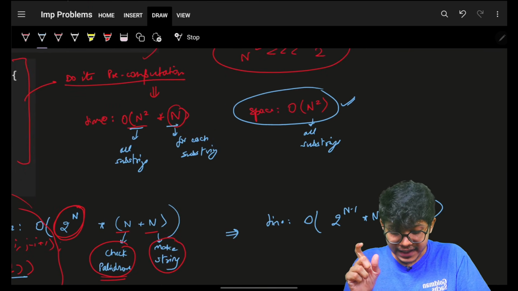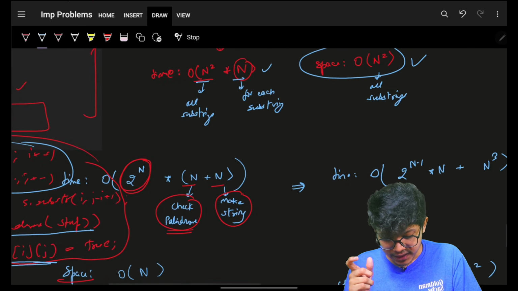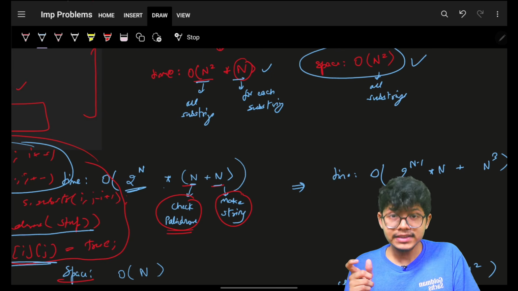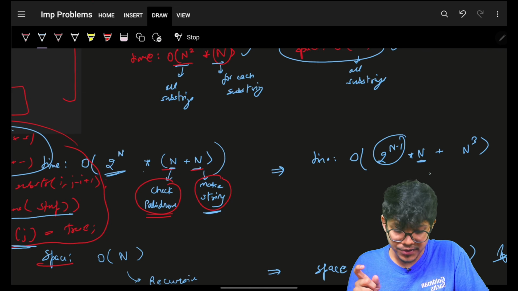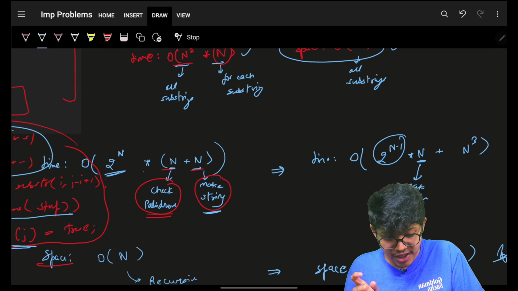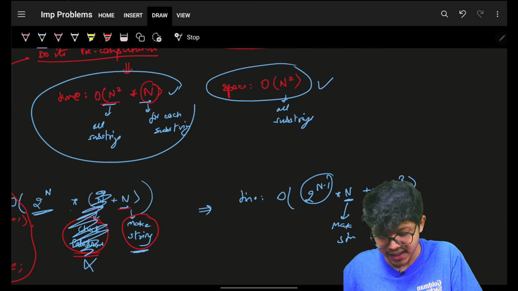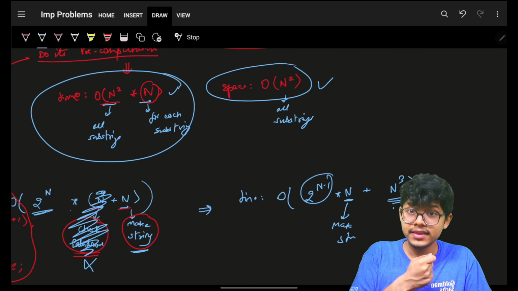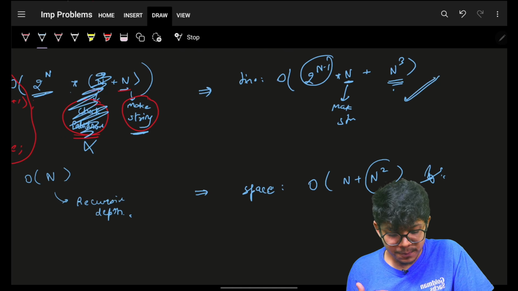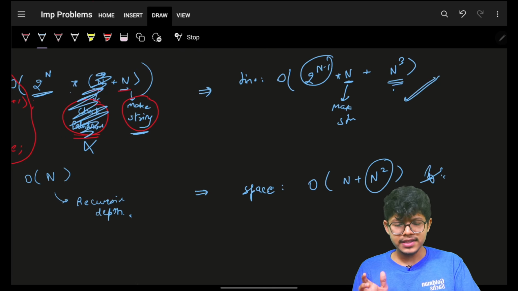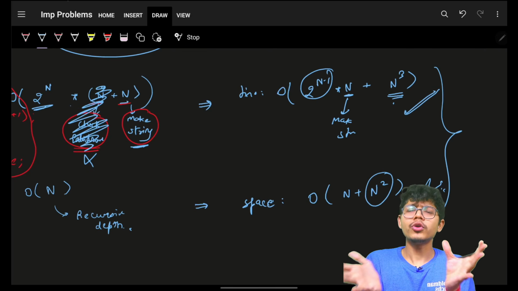And with that, by simply increasing the space and reducing the time, because earlier you saw the time was 2 to the power n into n plus n, but now time will be 2 to the power n into n, which is to make the substring. To check the palindrome, this is now removed, because I have pre-computed this, and this pre-computation has taken O of n cube time, and thus it is a better time complexity. Again, the space has increased because of the space used by pre-computation, which is O of n square, and that's how you can improvise it in the answer. Again, that's not a big improvisation, but still it will help you showcase a good optimization.